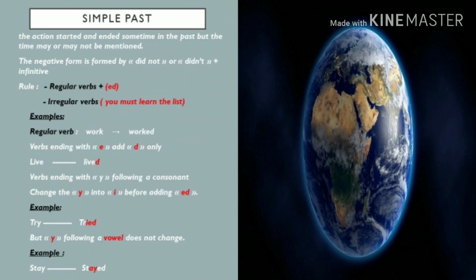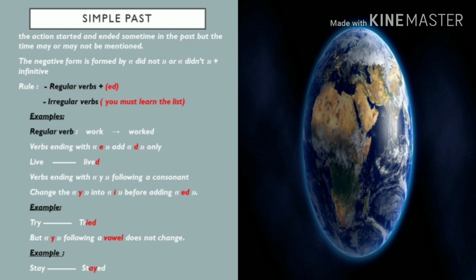The past simple, the action started and ended sometime in the past, but the time may or may not be mentioned. The negative form is formed by did not or didn't plus the infinitive. And we have two kinds of verbs, regular verbs, which we add ed to, and irregular verbs. You must learn the list.